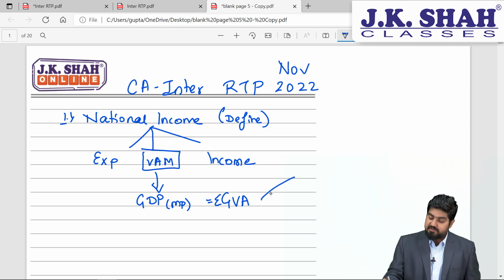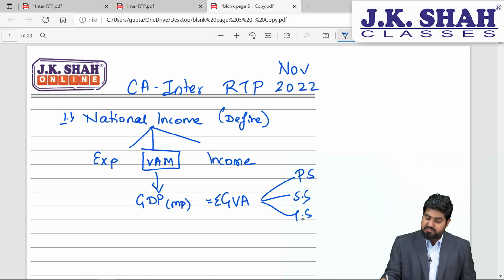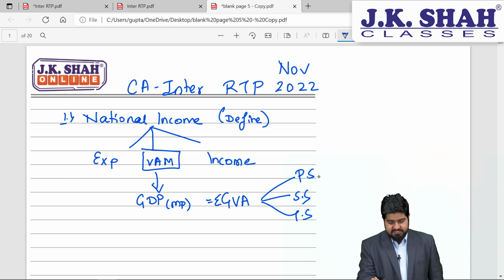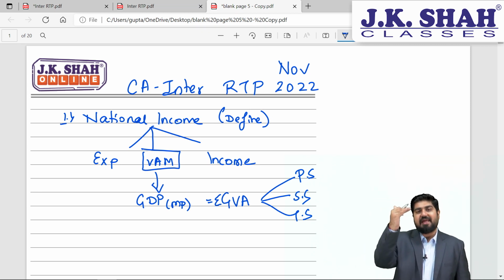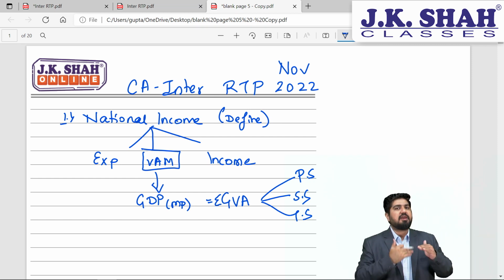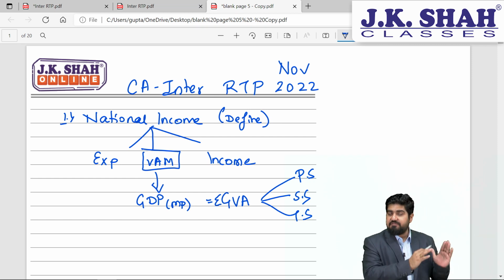So there are three sectors, students. First one is primary sector, then it is secondary sector, and lastly it is tertiary sector. So whatever is the value added in primary sector plus value added in secondary sector plus the value added in tertiary sector, if you are going ahead and adding the value of all these three sectors together, that is how we get value added method GVA.